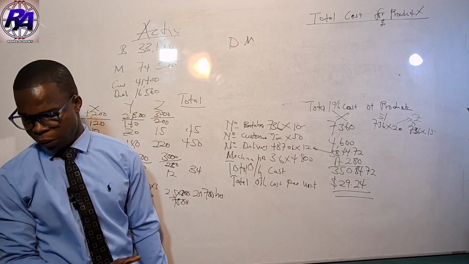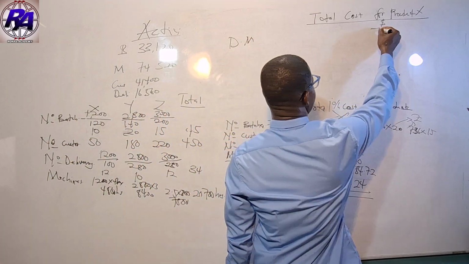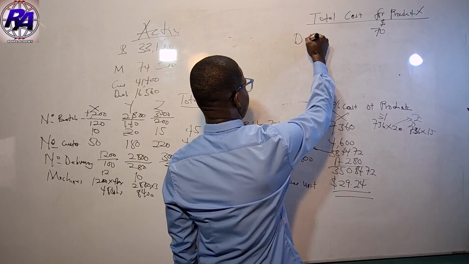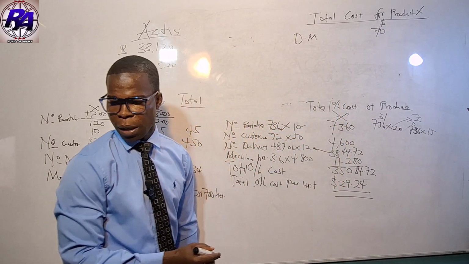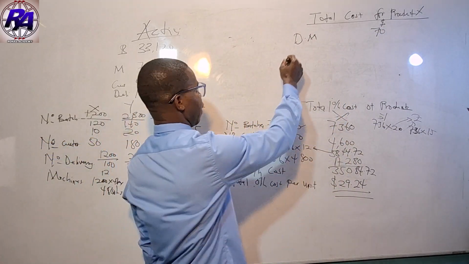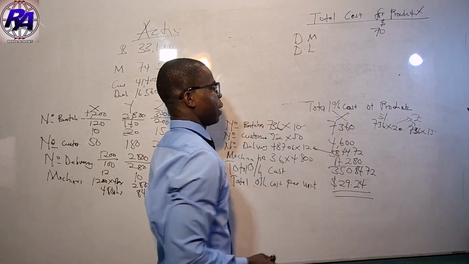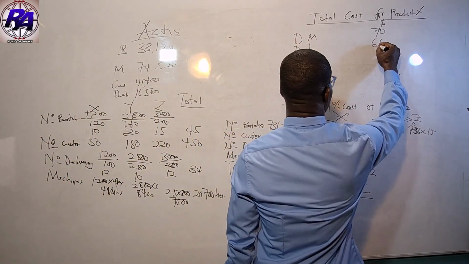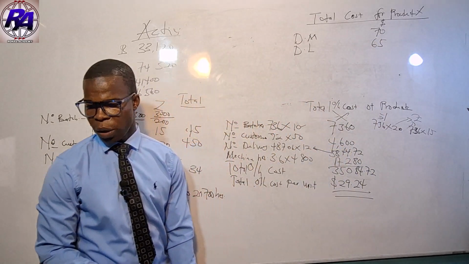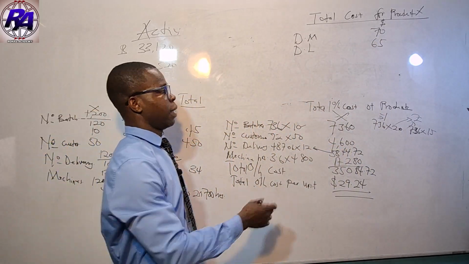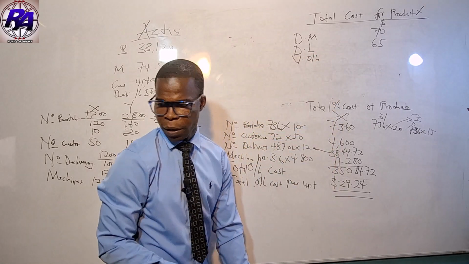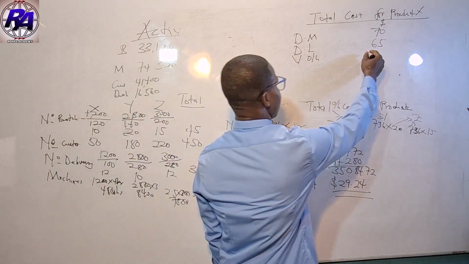It's 70 over here. Do we have direct labor? Yes, we have a direct labor cost of 65. And then we also have a variable overhead cost of 11.